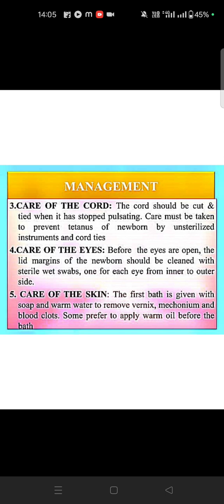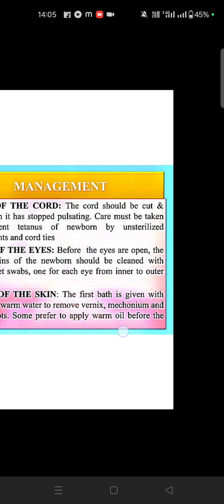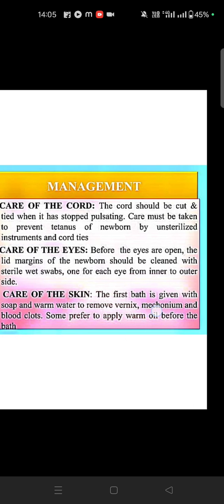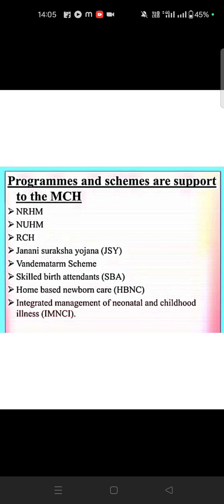Okay. Care of the skin means after the bath we use warm water to remove the vernix, meconium, blood clots and so on. Apply some warm oil also. Then programs and schemes that support MCH: you know all the schemes nowadays, Vande Mataram, Janani Suraksha Yojana, skilled birth attendance, home based newborn care. So these are all the schemes brought for kids nowadays.